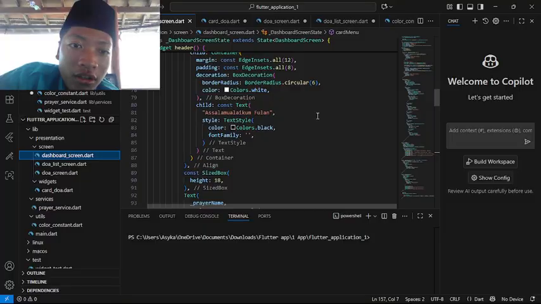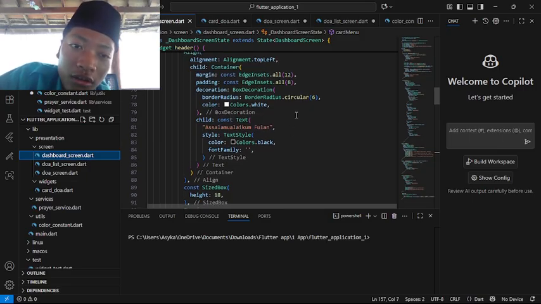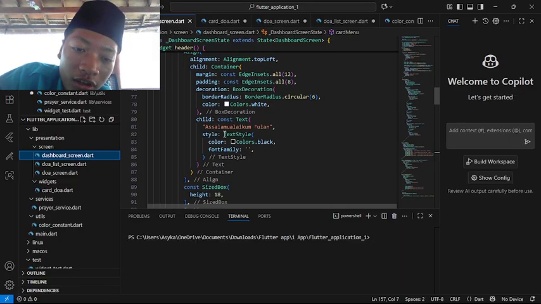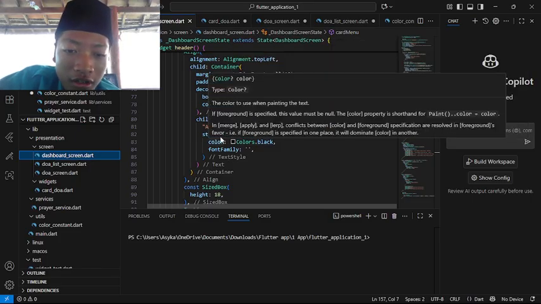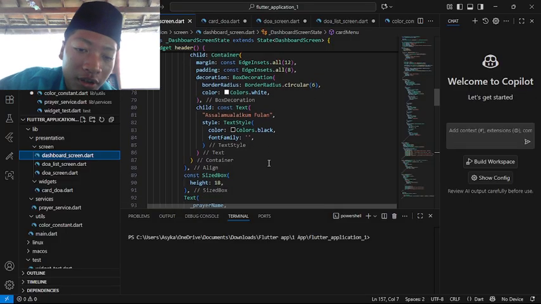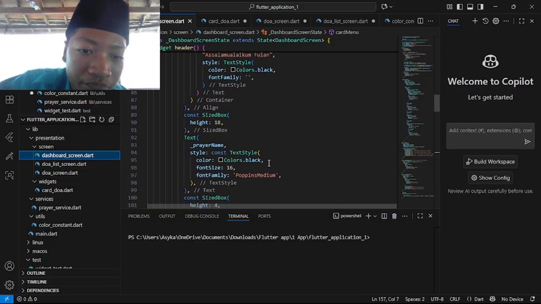And add again and set the children, context assalamualaikum fulan, which is later inside this column. There is text assalamualaikum fulan with the style text style, color black. And in here the font I haven't filled in because I haven't got the font.